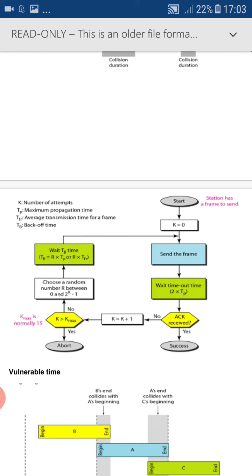If it is so, then what will it do? It will choose a random number R and wait for the next back-off time, and in the next back-off time a new frame is sent. If it is not, then terminate the system. So k stands for the number of attempts, so the maximum number of attempts is 15. TP stands for maximum propagation time. TFR stands for average transmission time for a frame.